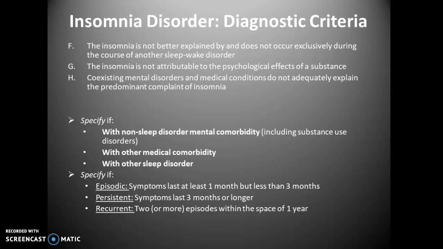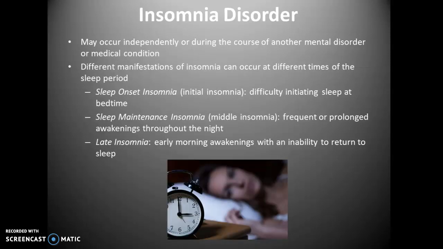And you want to specify if it's with non-sleep disorder mental comorbidity, including substance use disorders, with other medical comorbidity, with other sleep disorder. And you also want to specify if it's episodic, so symptoms last at least 1 month but less than 3 months, if it's persistent, or symptoms last 3 months or longer, or recurrent, 2 or more episodes within the space of 1 year.